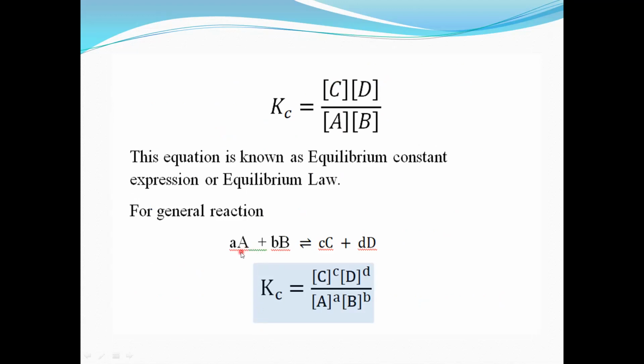But here the coefficients are small a, small b, small c and small d.